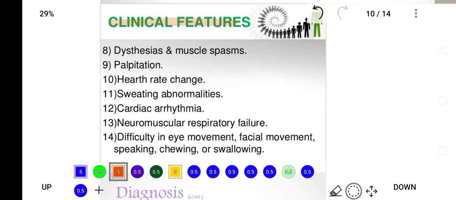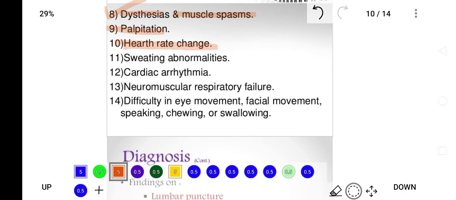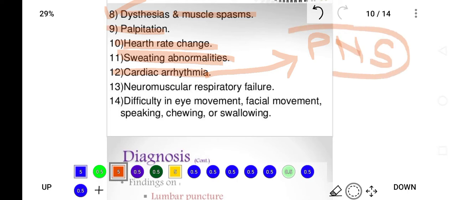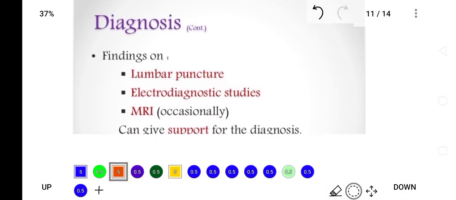Now, clinical features of GB syndrome are: the patient has dysesthesia and muscle spasm, palpitation occurs, heart rate changes, sweating abnormalities occur in the patient, cardiac arrhythmia can occur, because as we studied, the parasympathetic nervous system is involved in GB syndrome, and the parasympathetic nervous system also controls our heartbeat. That's why cardiac arrhythmia develops. Neuromuscular or respiratory failure occurs. Difficulty in eye movement, facial movement, speaking, chewing, and swallowing occurs. So these are all clinical features of GB syndrome.